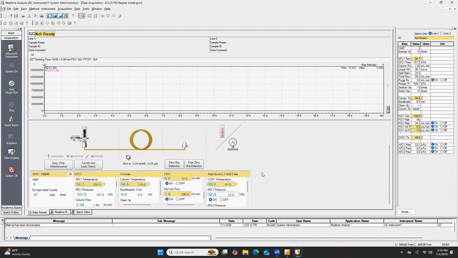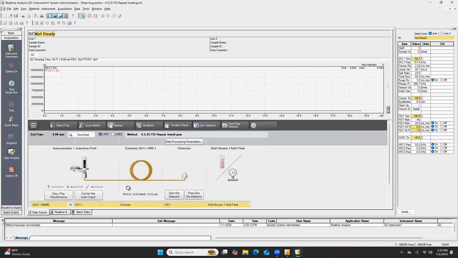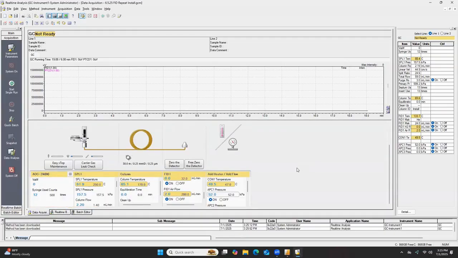Cool. Okay. So this is what's a little bit different: whenever I open up this method file, that second window doesn't pop up like it does over there and over here. So after you open up a method file that has the new instrument parameters in that method, you have to click this button right here that says download. It shoots it all to the instrument. So even though I clicked it, we see that